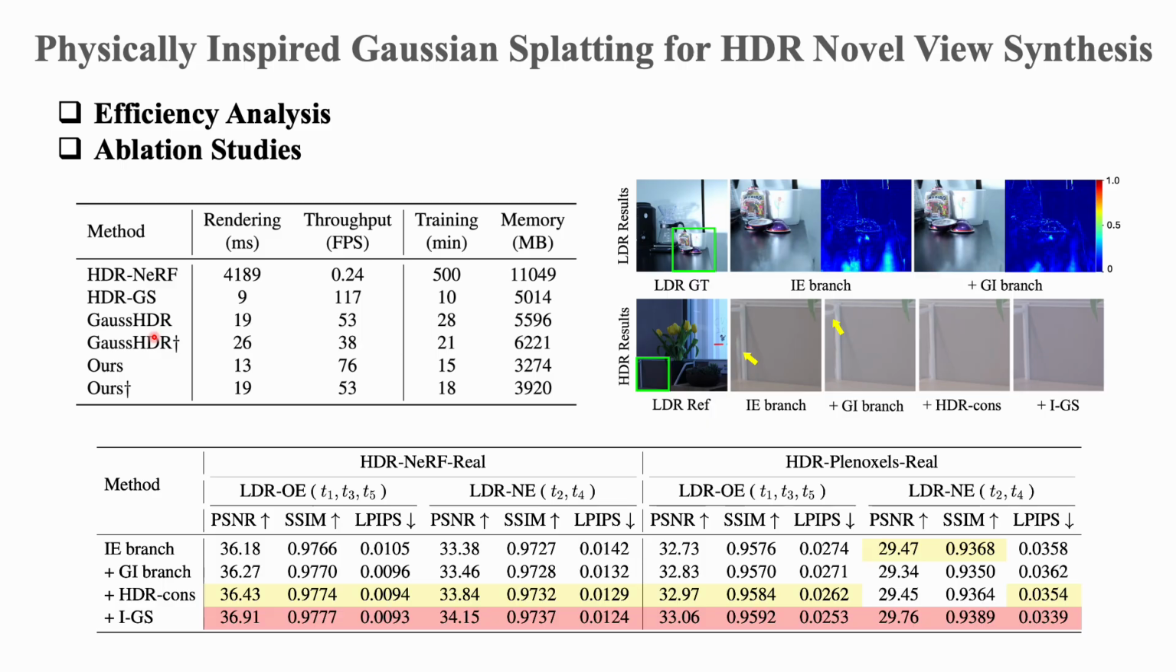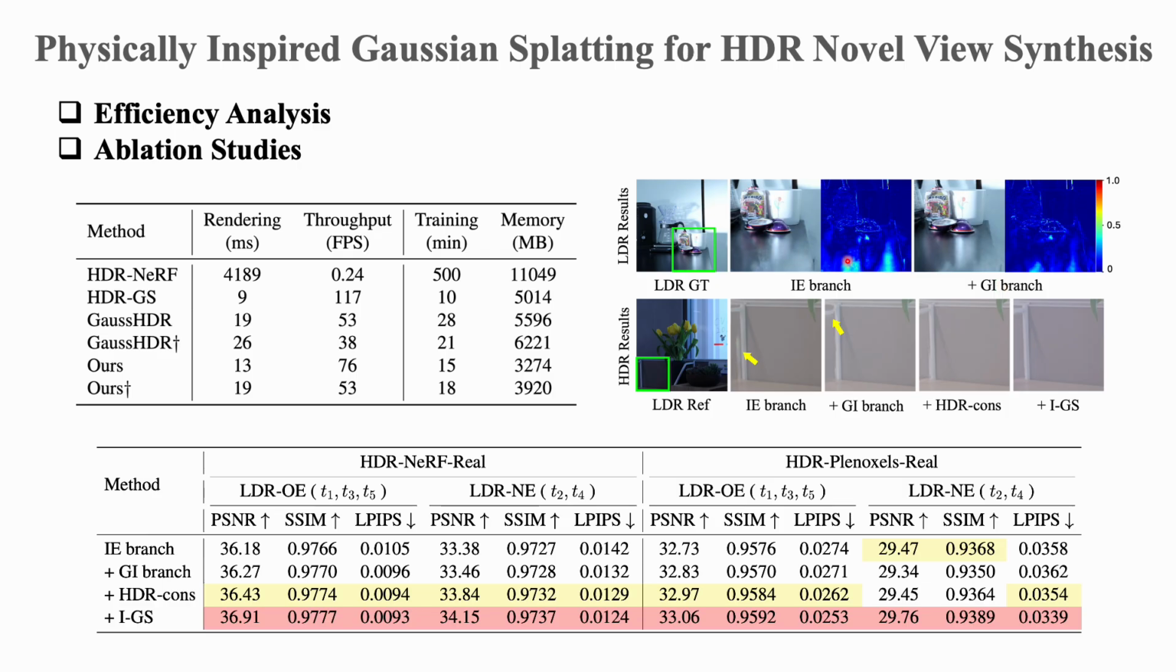For the ablation studies, we start from the baseline that contains the image exposure branch only, and then we progressively equip this baseline with the Gaussian illumination branch, the cross-branch HDR consistency loss, and also the illumination-guided gradient scaling strategy to evaluate the contribution of each component. All the ablation studies are conducted under the exposure settings of EXP3. As shown in this table, every component is demonstrated to be effective.